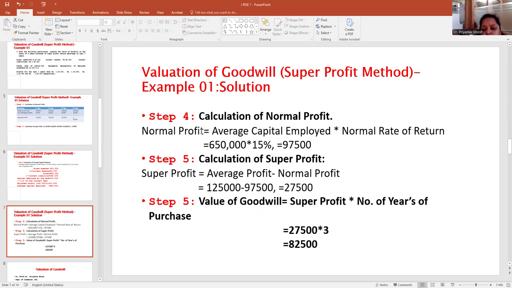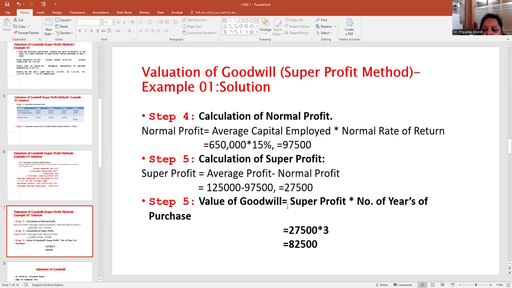After that, we calculate the normal profit. How to calculate normal profit? Average capital employed into normal rate of return. Average capital employed we calculated as 6,50,000, and normal rate of return 15% they have given. So my normal profit is coming to 97,500. Step 4, we need to calculate the super profit. Super profit is average profit minus normal profit. Average profit, which we calculated in the first step, is 1,25,000. From there I have deducted 97,500, so my super profit came to 27,500.